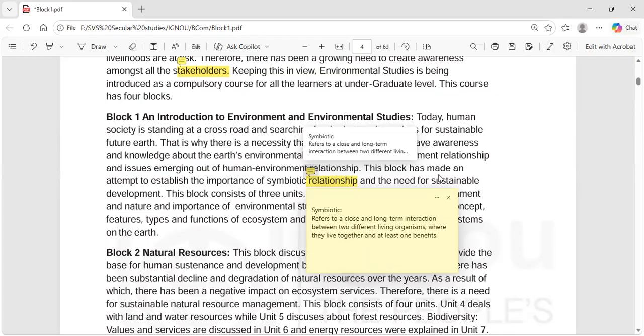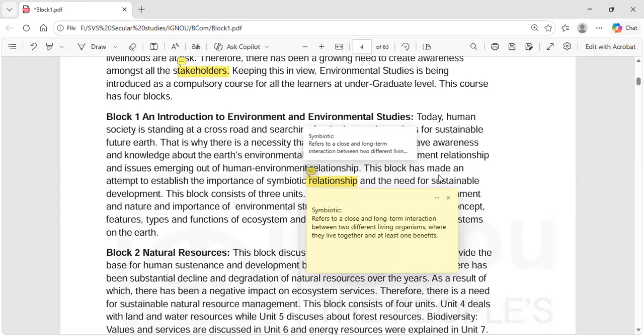environment. But today, we didn't say, okay, let's stop all the vehicles. No, we actually found a way that we could produce vehicles which could run on electricity. So there is no carbon emission, there is not much problem. In the same manner, we have to think about sustainable development.